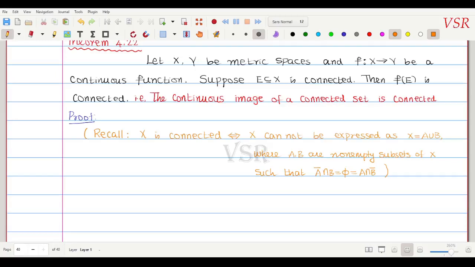So let us recall the definition of a connected space. Okay. So X is connected if and only if X cannot be expressed as A union B, where A and B are non-empty separated sets. Separated sets means A closure intersection B equal to empty and A intersection B closure equal to empty. Okay. So this is the definition of a connected set.